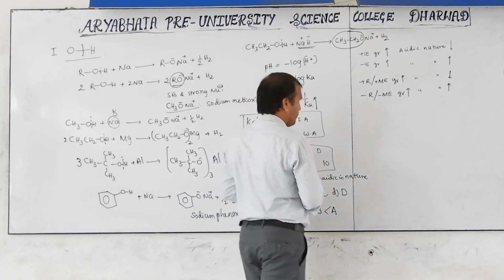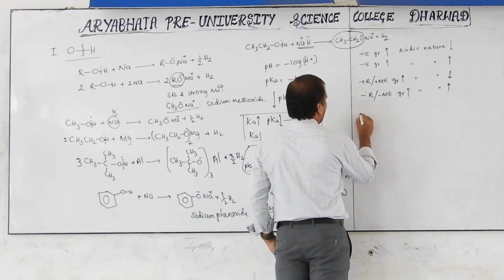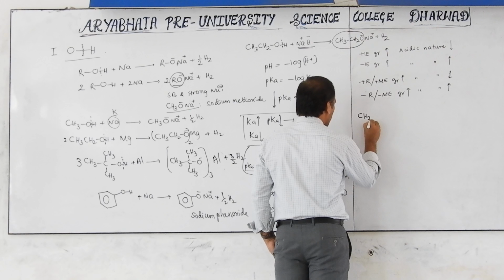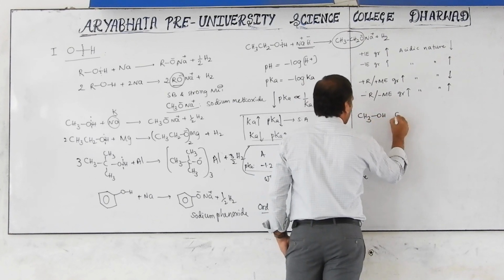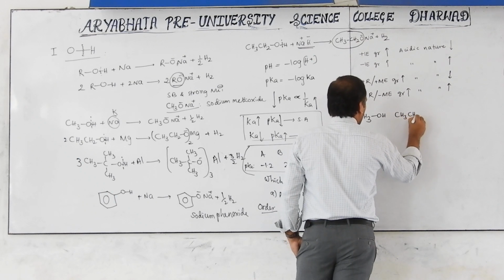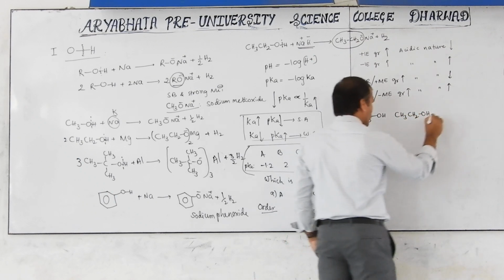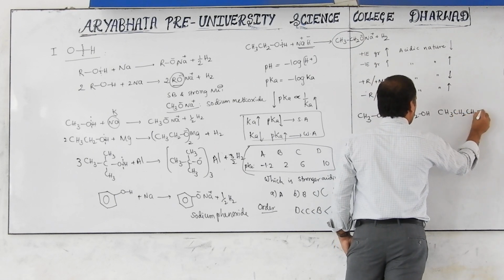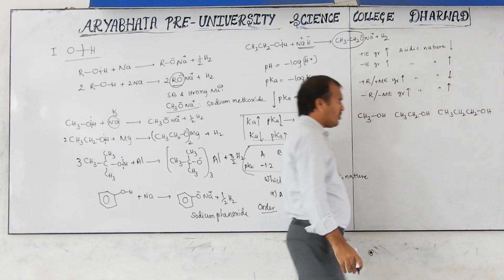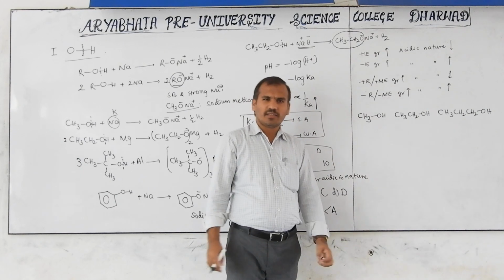Okay. So now consider CH3OH, CH3CH2OH, CH3CH2CH2OH. Now carbon number increases.